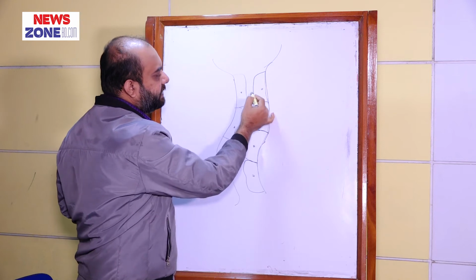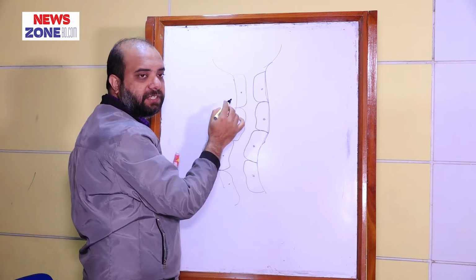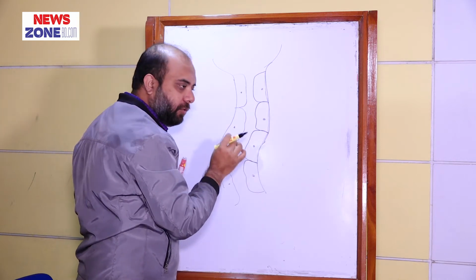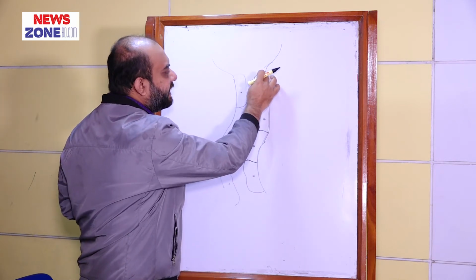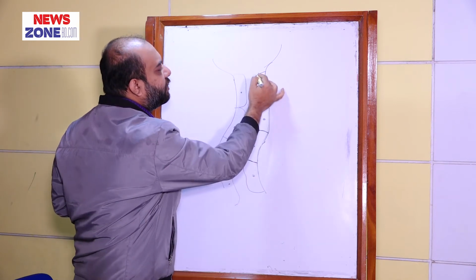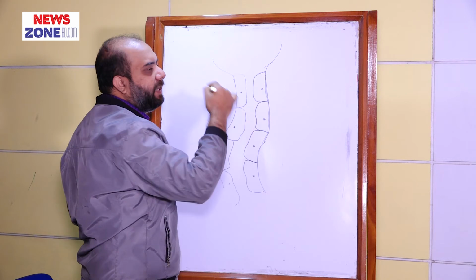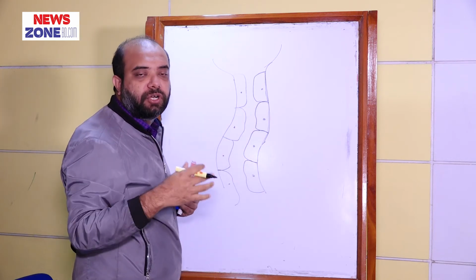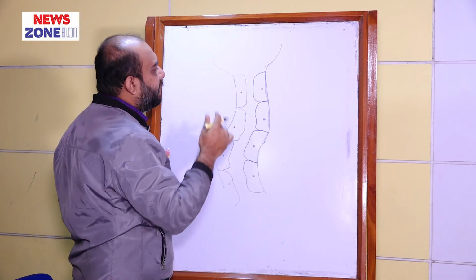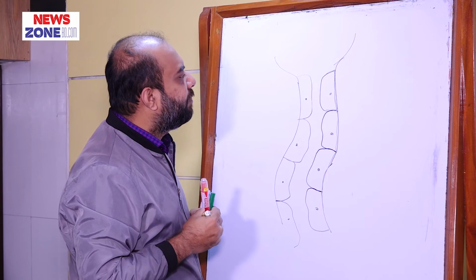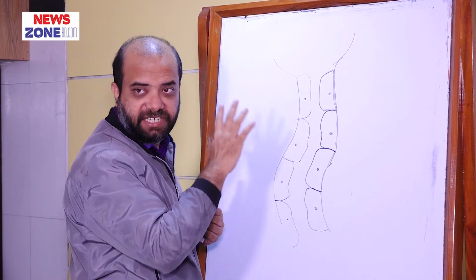First one is the luminal surface which is adhered to the lumen of the PCT, and the second surface is the basal surface, or we can call it the basolateral surface, because this surface is closely in contact with the basal layer. So this is the information we can get from this diagram.